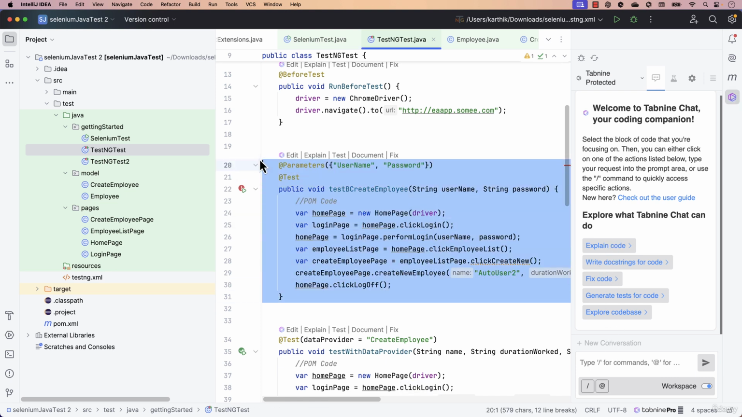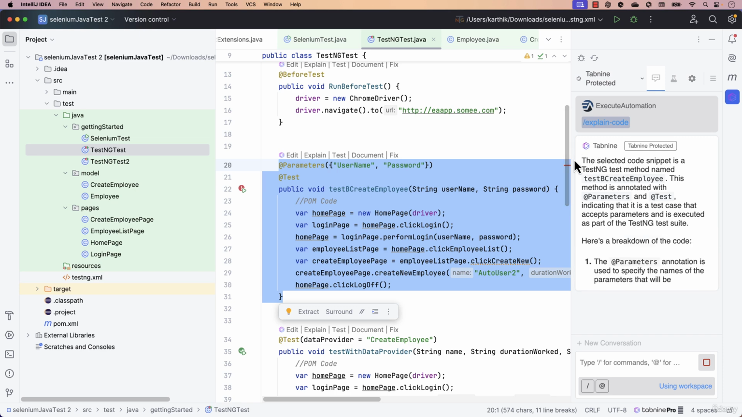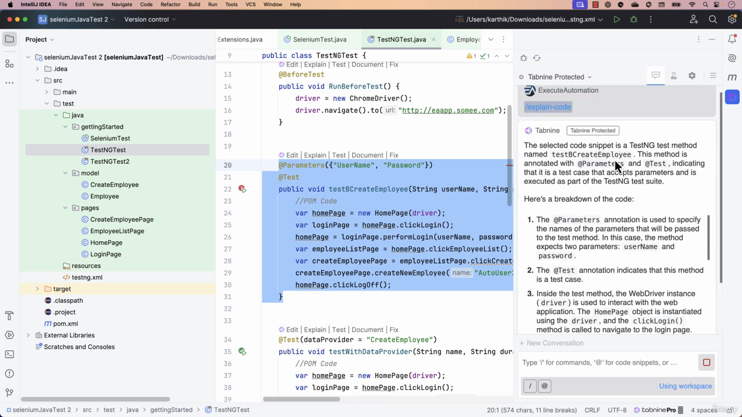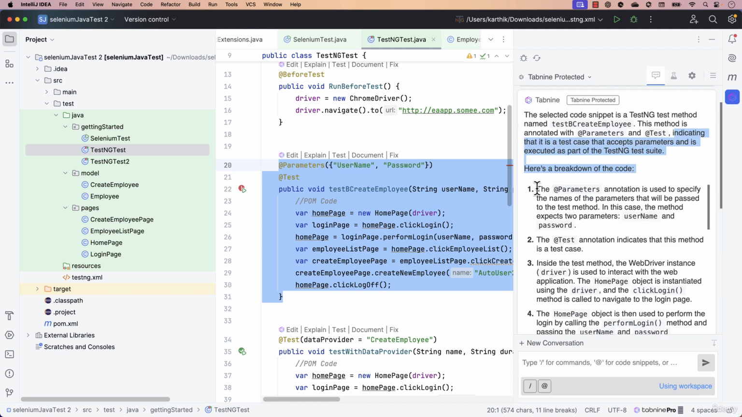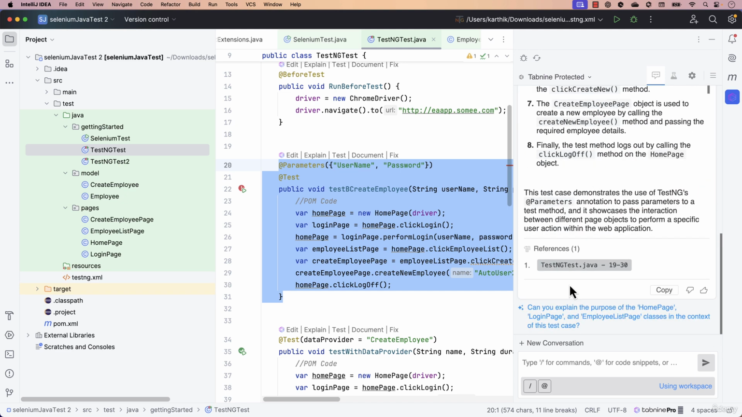So I'm going to select this particular code, and you see that we have this explain option. You can just hit explain, and it will start explaining it from Tab 9 over here. It says that the selected code snippet is a TestNG test method named this one, and this method is annotated with the add parameter and add test, indicating what each parameter does, what this test does, and everything that happens, it just shows you over here.